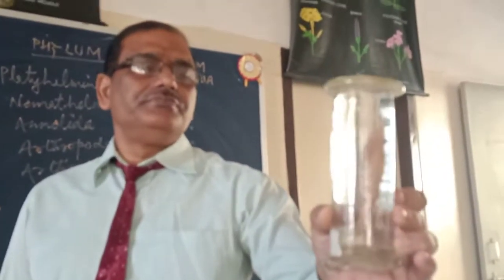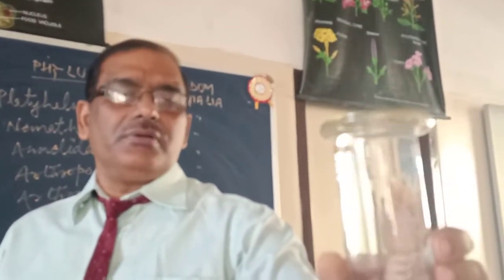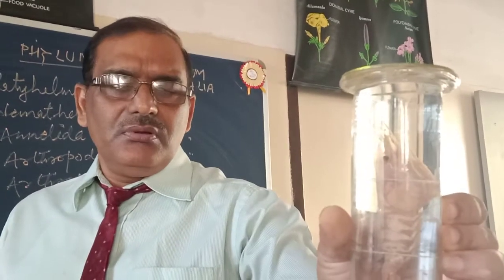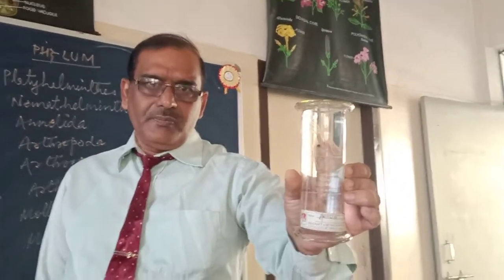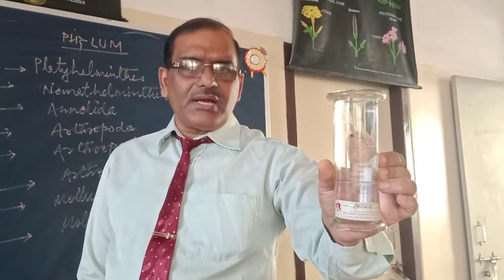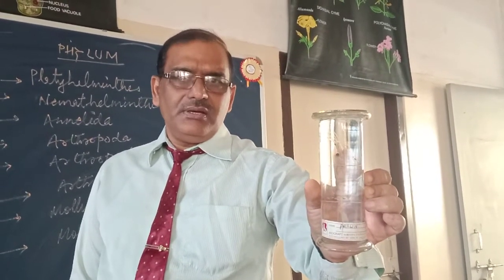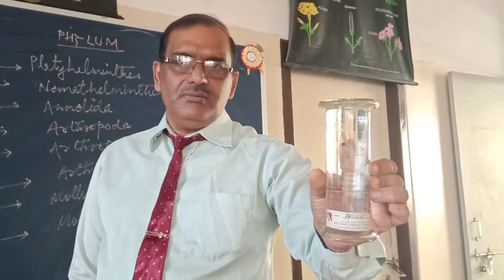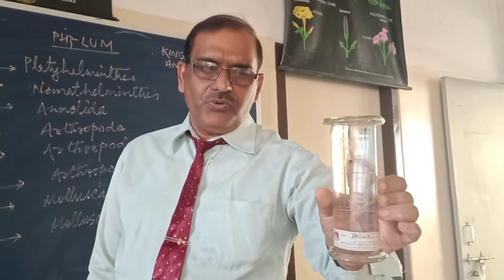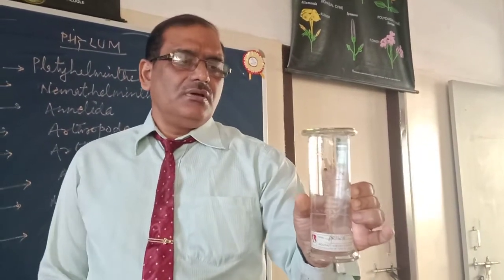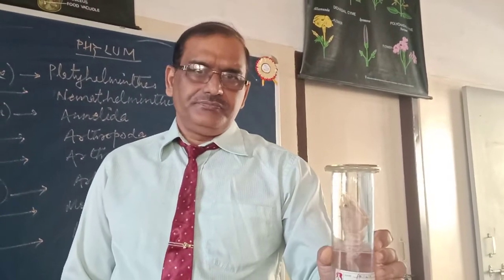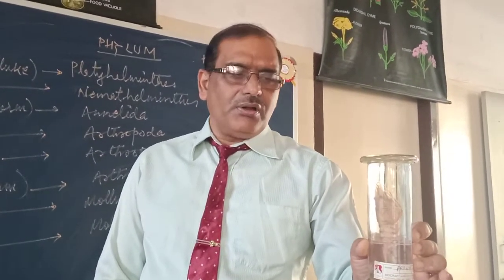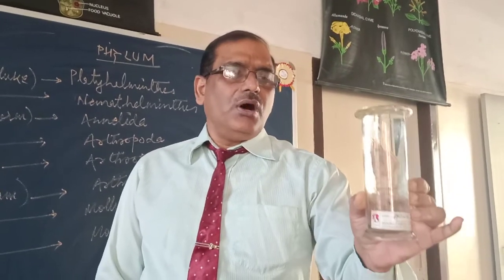Now comes the next one, phylum Arthropoda. The animal is prawn. Scientific name Palaemon. Common name prawn. In Hindi we call it jhinga machli. This is not a kind of fish. ये मछली नहीं है. This is a member of Arthropoda, but this is edible and nutritious food. It is aquatic, found in freshwater, pond or lake.